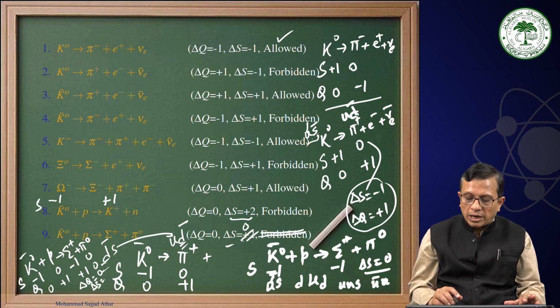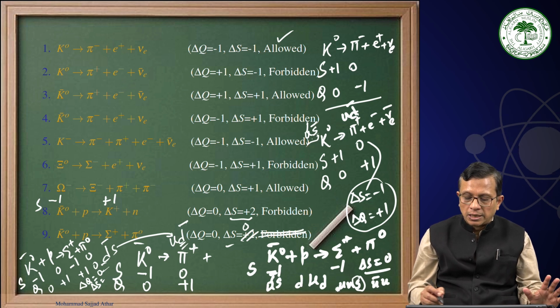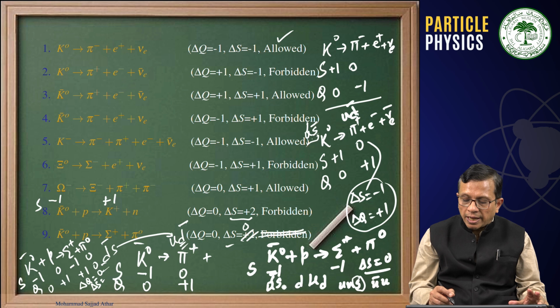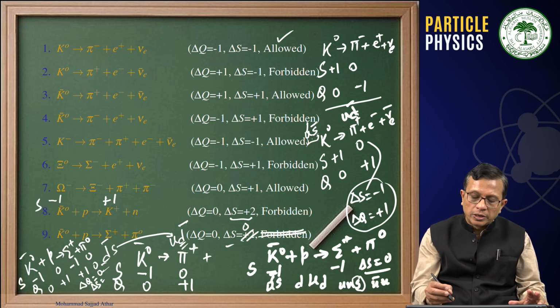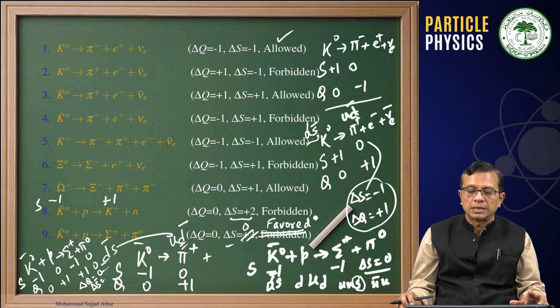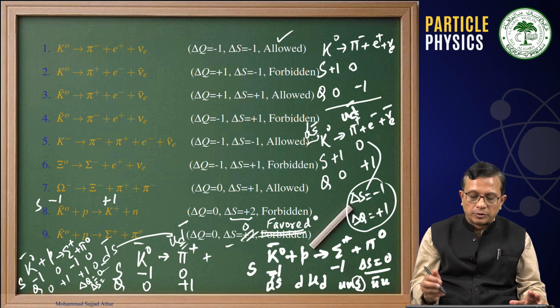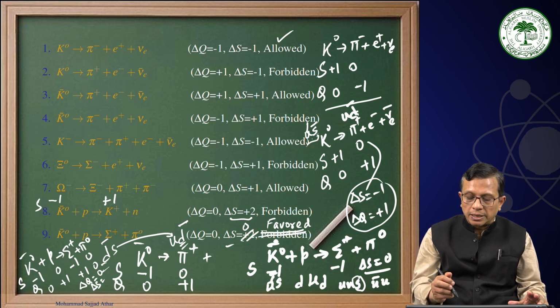Therefore, notice you have d bar S, S, you have all right. Then you have d u d, d bar to u bar. Everything is fine. And then you have S, and there is no transfer into a different generation. Therefore, this will be a favored process. Therefore, in this example which we have written, we wrongly mentioned that this is forbidden and delta S is equal to 2, though it should be delta S is equal to 0, and it is a favored process.